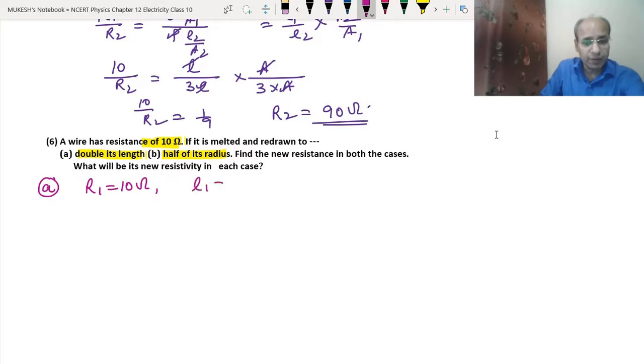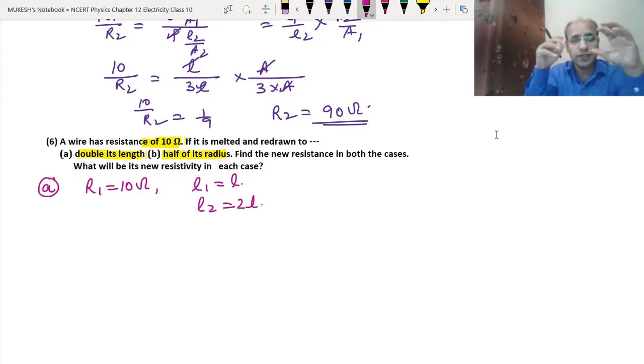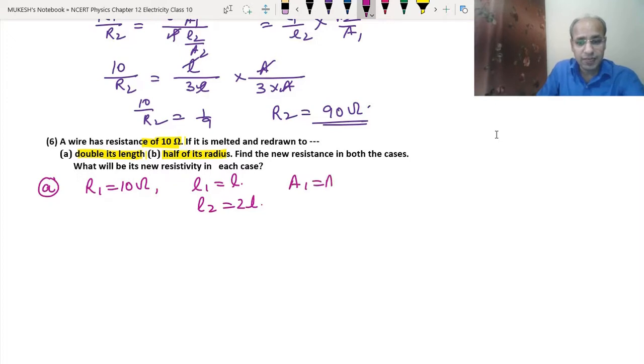Length L1 was L. Now it has been doubled to 2L. As I told you earlier, when we stretch the wire, in this case it has been melted, but the volume will remain the same. To keep the volume the same, the area will become half. So A1 is A, then A2 will become A upon 2. R2 we need to find.